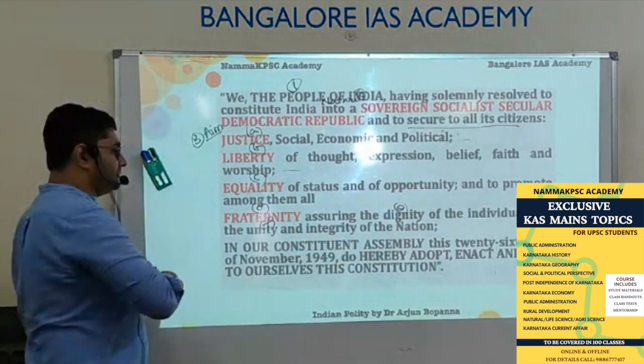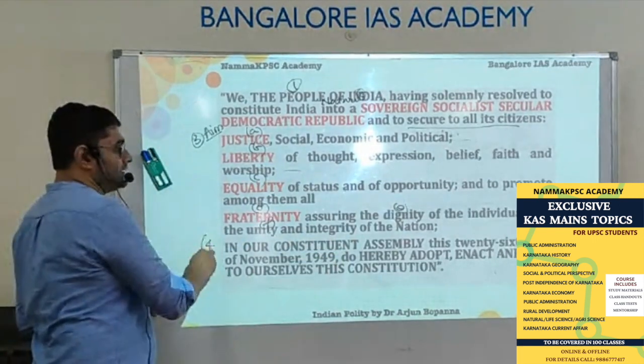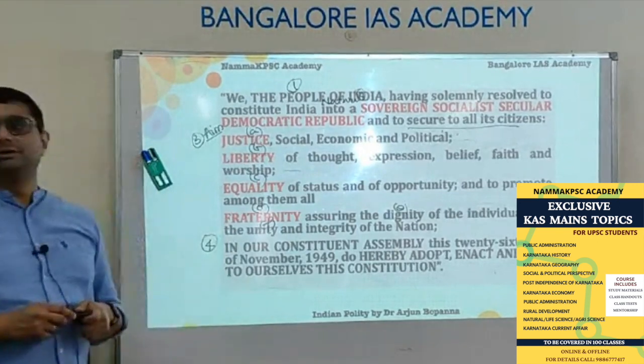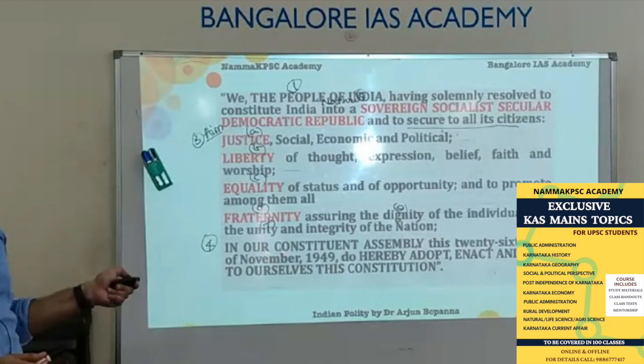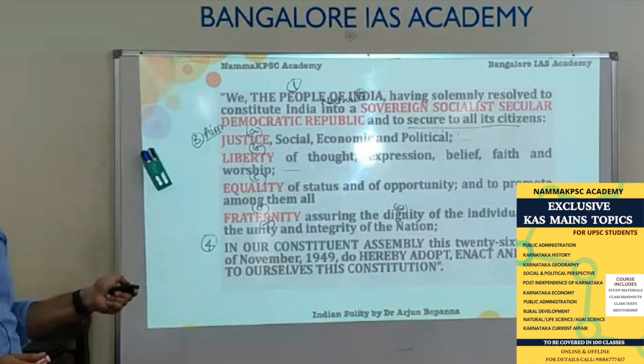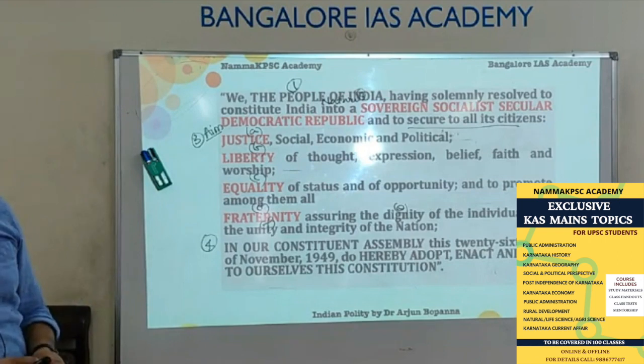Then the next information you get is when this constitution came into force. Our Constituent Assembly, this 26th day of November 1949, hereby adopt, enact, and give ourselves this constitution. That is when the constitution comes into existence.